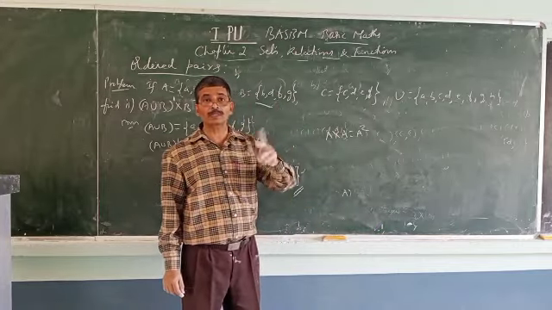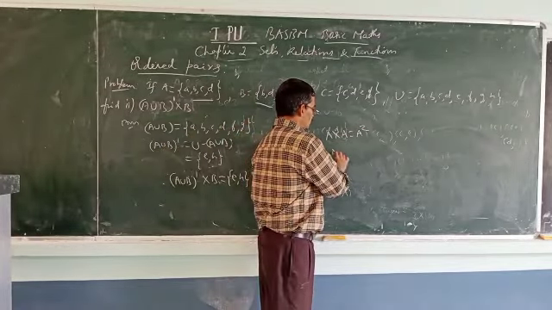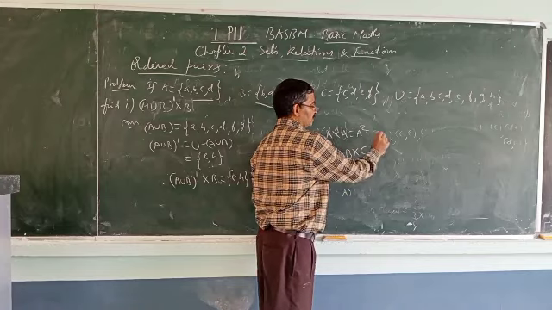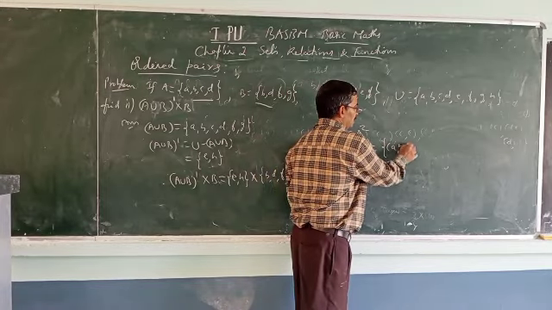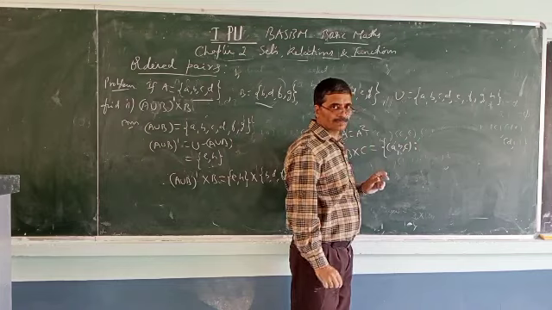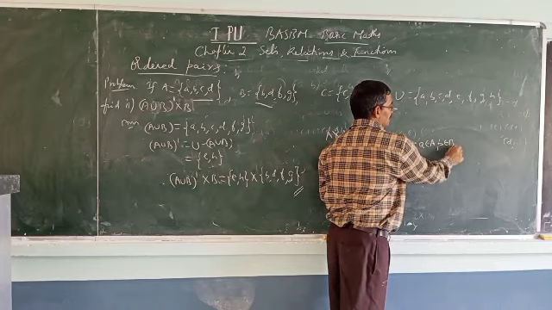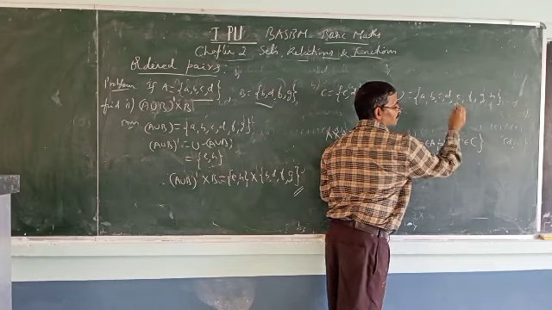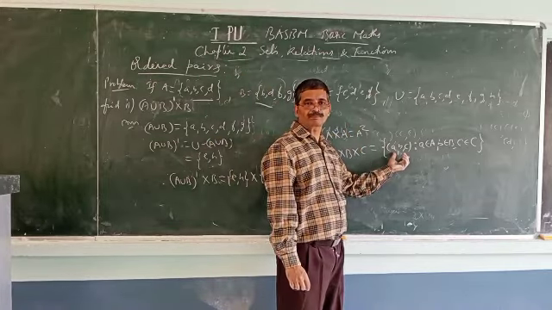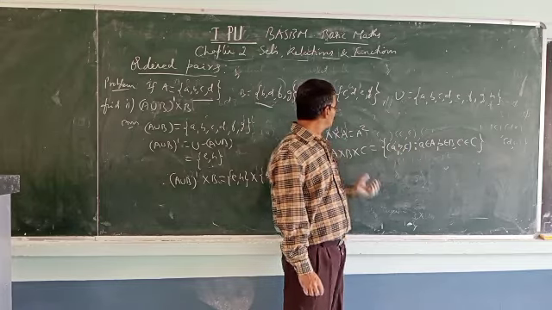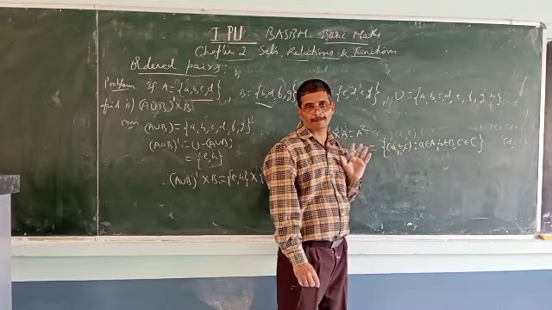You can have A cross B cross C. A cross B you have. You can have A cross B cross C. So you can have the cross product of 3 sets. It is the set of all ordered triples (a, b, c) such that a belongs to the first set, b belongs to the second set, c belongs to the third set. So a belongs to A, b belongs to B, c belongs to C. A cross A means A square.